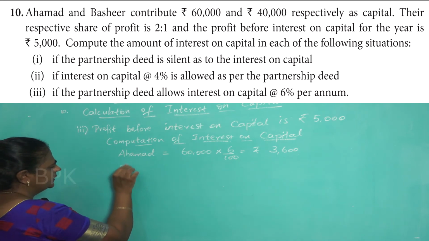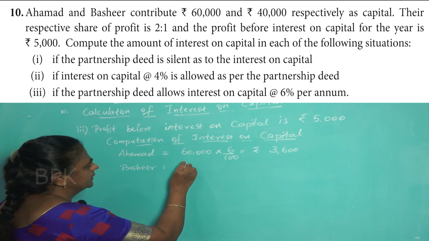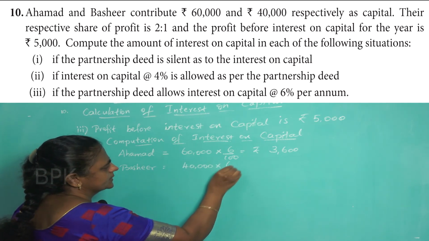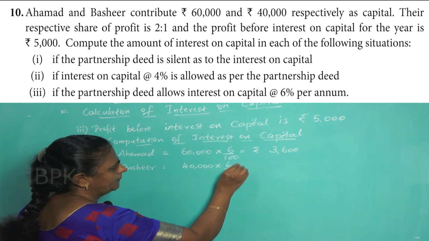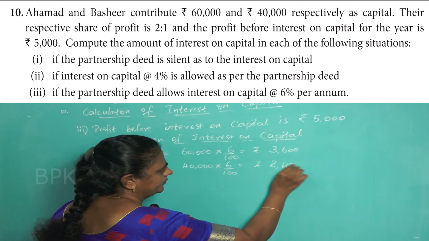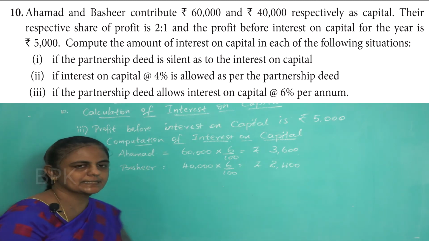And for Bashir, capital is 40,000. 6% is 6 by 100. So that will give you 2,400. So if you add both of these, how much will you get? You will get 6,000 rupees.